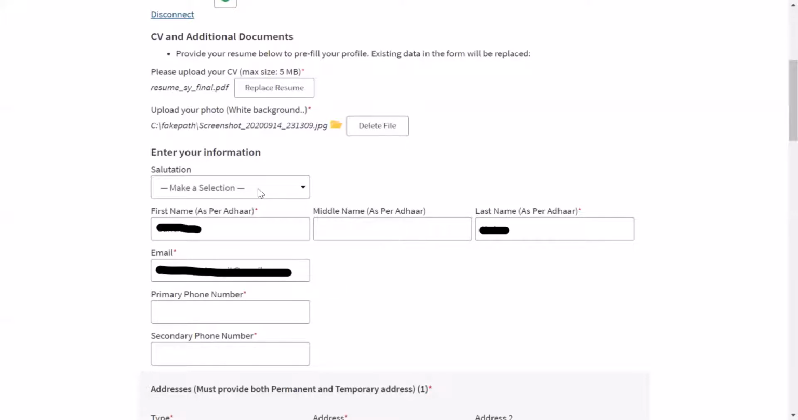In salutation, you can write Mr., Mrs., or Miss, whatever applies. In primary phone number, most students give their own number in both fields. The secondary phone number is only useful if there is some problem with your mobile phone, like a network issue or it being switched off. So the secondary phone number must always be of another member of your family or a close friend. Give it in that manner only.